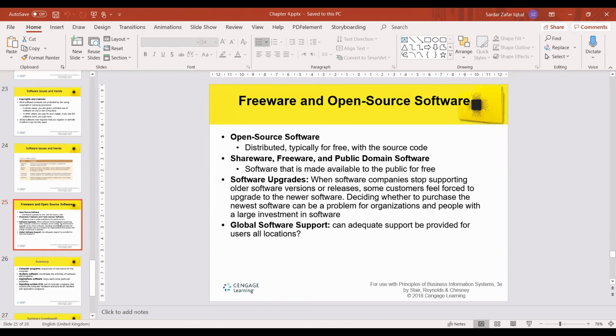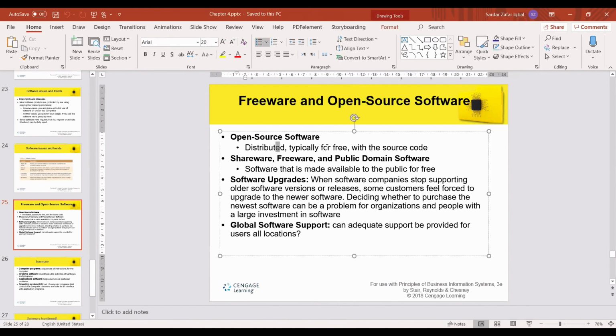Okay, this is our last slide. Freeware, open source software. Open source software is distributed typically for free with source code, like the Linux and Unix operating systems. You can use it and you can customize it. The code is also available. Shareware, freeware, and public domain software are made available to the public for free. Can you name some free software? Google Chrome. Yes, and many more. We have so many software available.